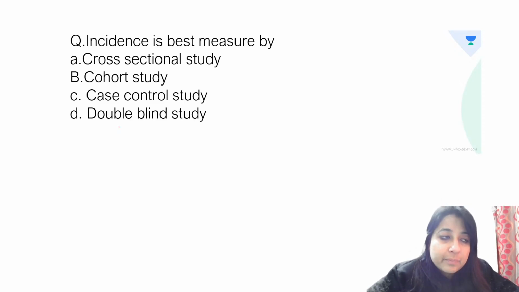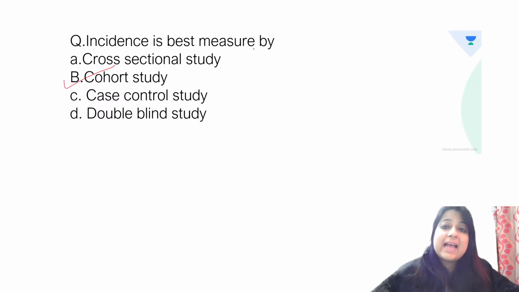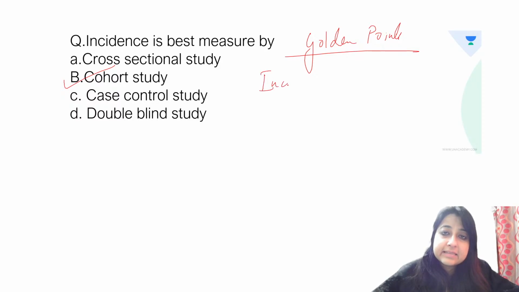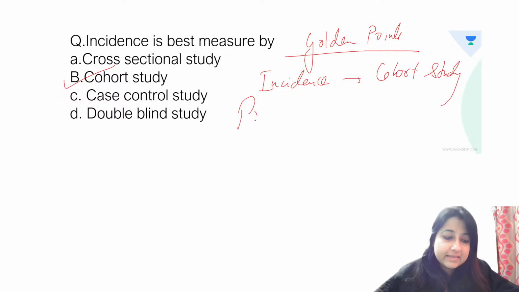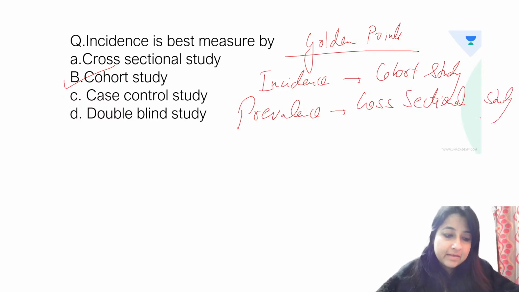Incidence is best measured by, so of course we cannot omit epidemiology, guys. It definitely comes in your exam. So a simple question, I'll just put out some golden points. Incidence: cohort study. Prevalence: cross sectional study.